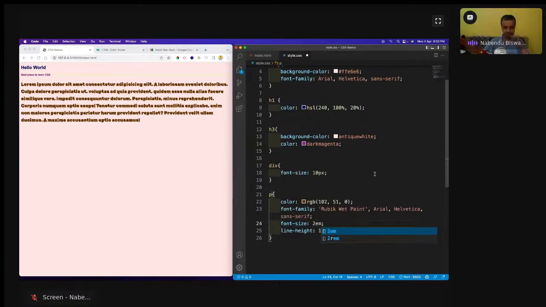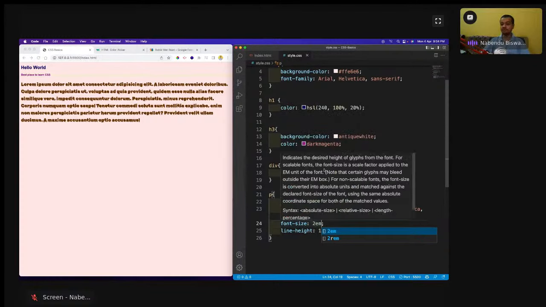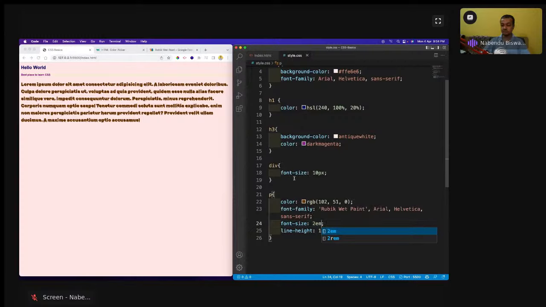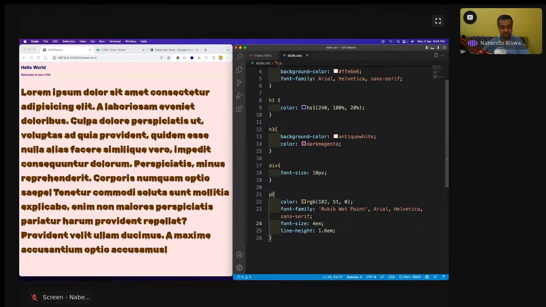2em. What does 2em mean? See, em means whatever the parent's size is in pixels, it will be multiplied by this. So the div's font size is 10 pixel, which is the parent of p. So 2em means 20 pixel, 3em means 30 pixel, 4em is 40 pixel. So it is like this. Okay, let me go back to 2em.